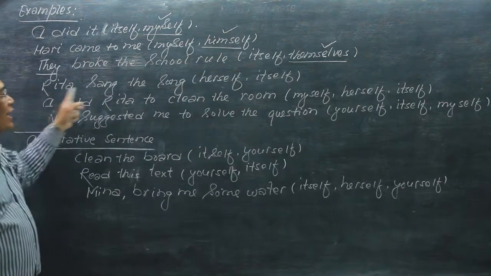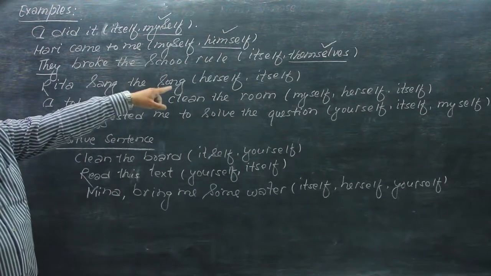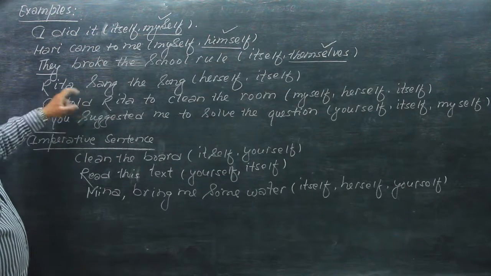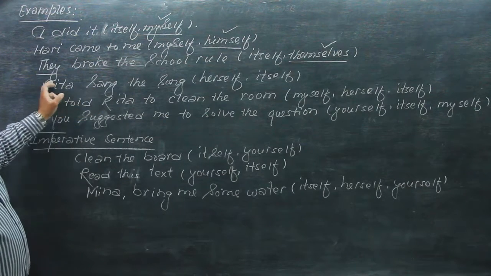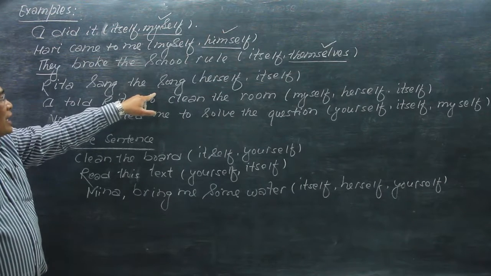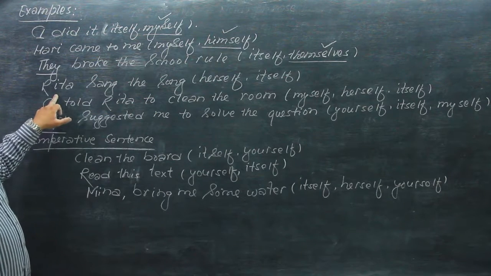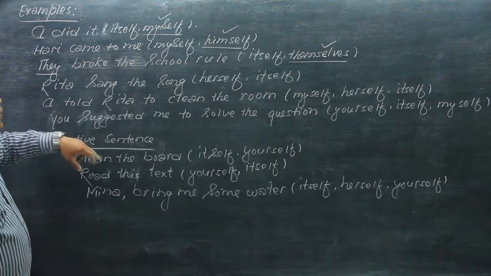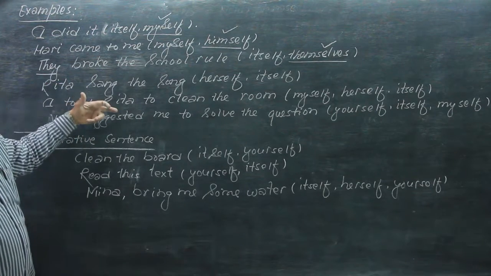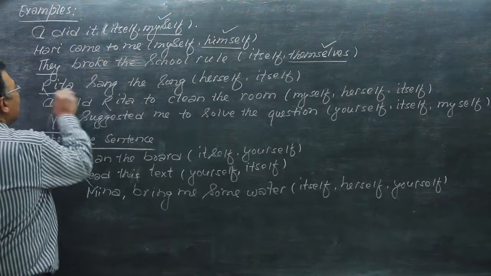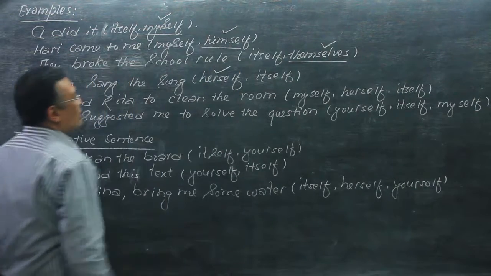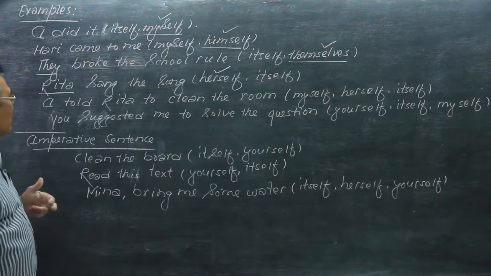And Rita sang the song, herself or itself. Who made Rita sing the song? Here, in the sentence Rita sang the song, Rita sang herself, it means. So Rita is the doer, and its reflexive pronoun is herself.